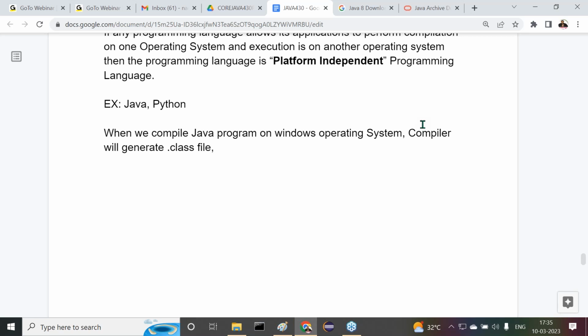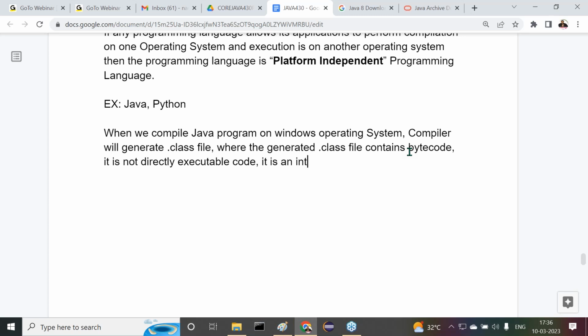Dot class file. Observe carefully, the generated dot class file contains bytecode. It is not directly executable code. Then what is it? It is an intermediate code,